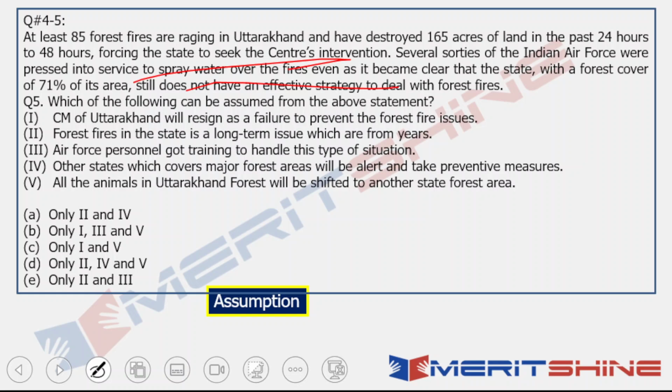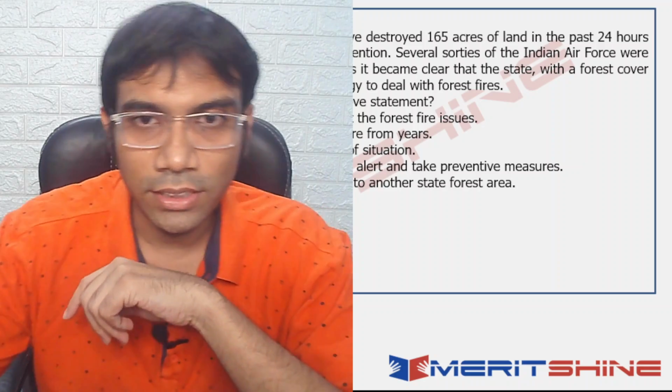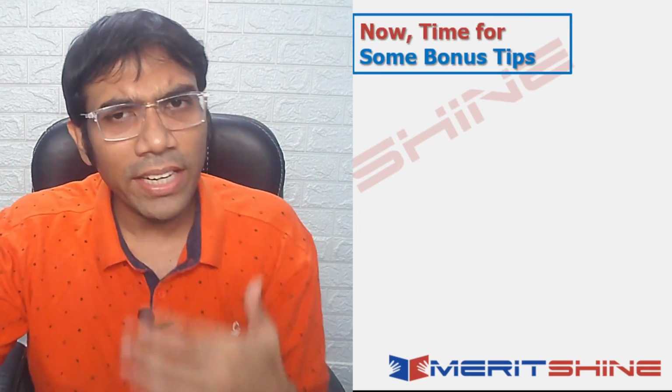All the animals in Uttarakhand forest will be shifted to another state forest. Again, a stupid course of action. Even as a course of action, 5 cannot be validated, right? So only 2 and 3 should be the answer in this case, which is option number E. Okay, right?